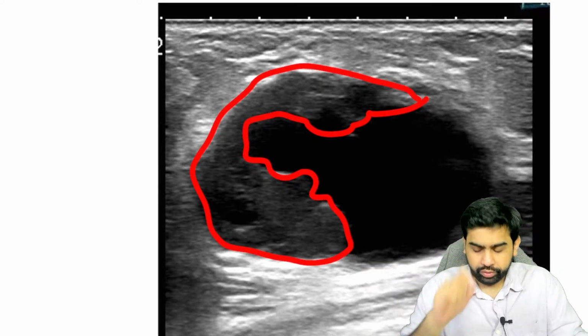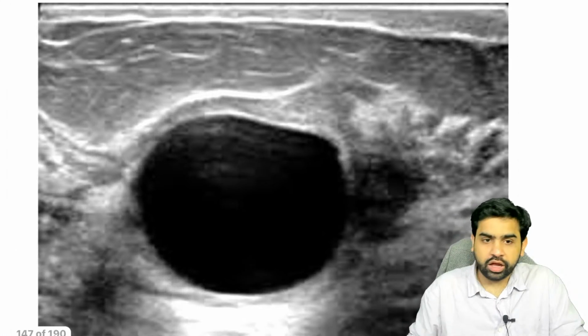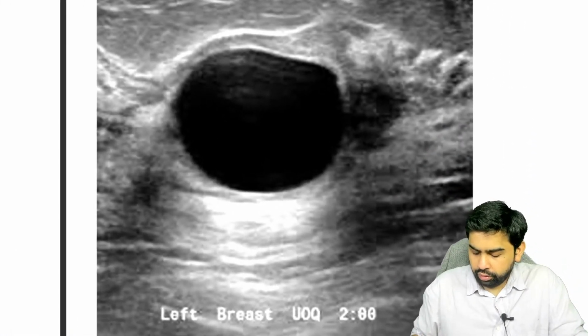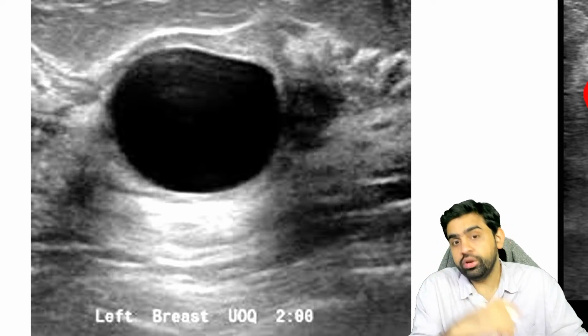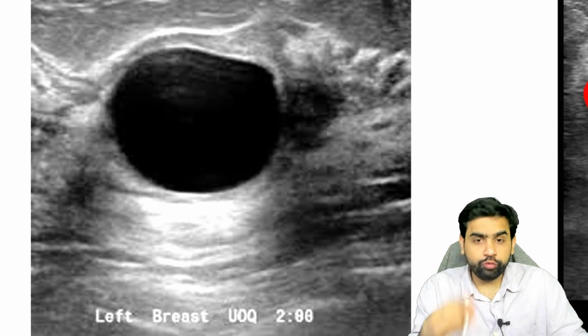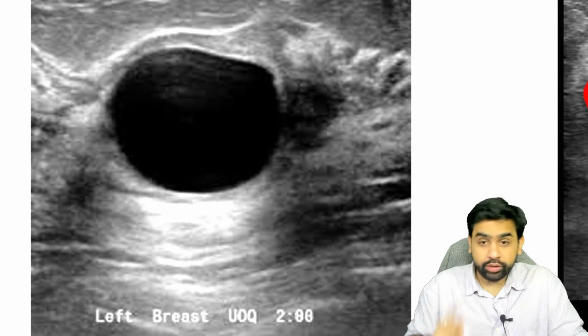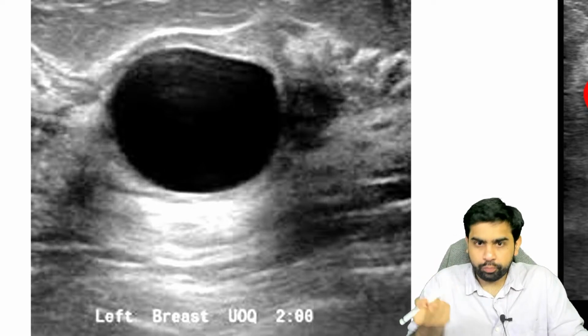Now I'll just show you the simple cyst as well. So this is a cyst. Now, is it a cyst or something else? I argue and say that no, this is a stone inside the breast. Can you prove me wrong? Yes, you can prove me wrong. This is a very, very simple concept, but I hope you remember this.